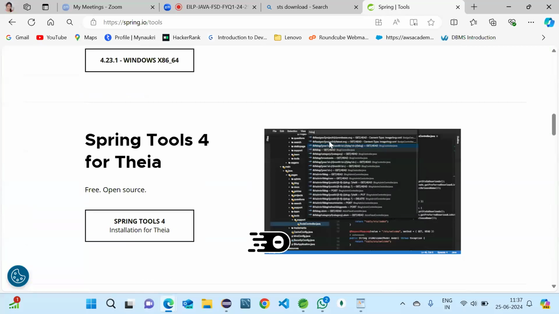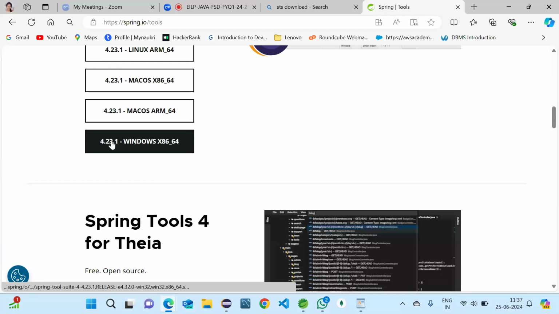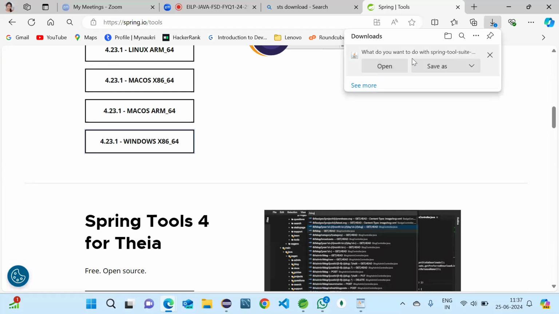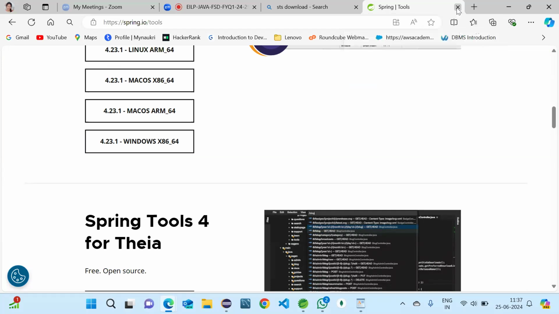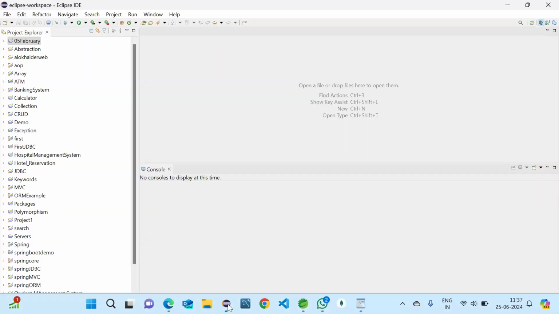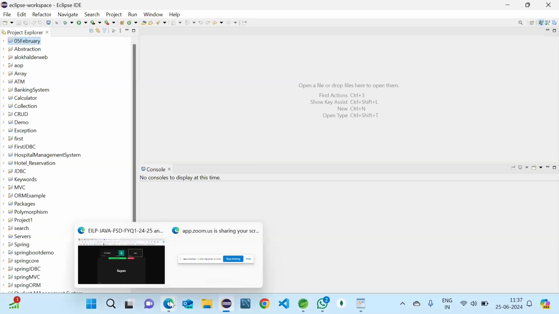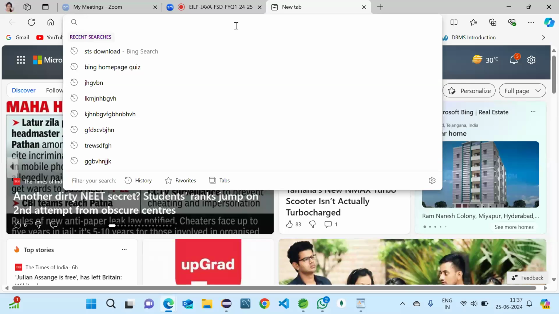Otherwise, if you download like this also, it's fine. There are Linux, Mac and Windows versions. You can see 4.23.1 is the Windows one and it is asking to download. I'm just canceling it because I have it. That's how you can download your Spring Toolsuite. And if you want to use Eclipse only, here also you can do it. That is a little bit time-taking, but we'll see that also.